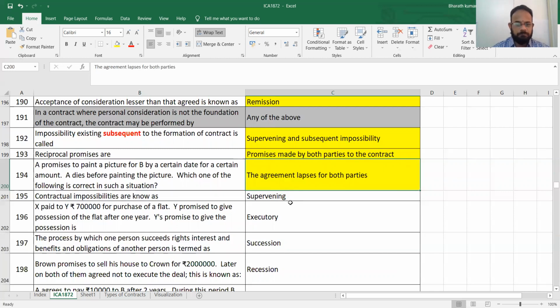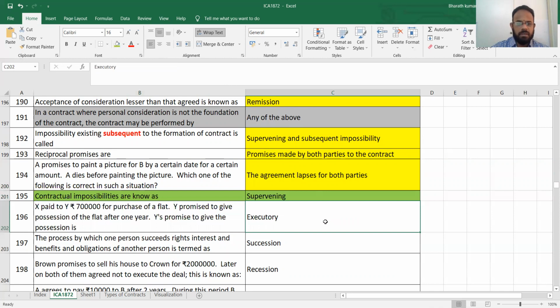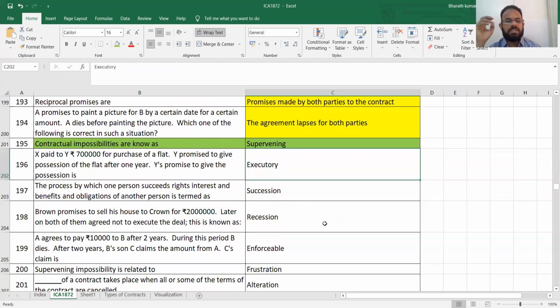Agreement will lapse. Contractual impossibilities, otherwise called supervening impossibilities. Maybe I'll put this in green color. They may quickly ask you this in the examination. X paid to Y 7 lakh for purchase of flat. Y promised to give the possession of flat after 1 year. Is that already executed? No, it is executory. It is yet to happen. So this is a normal term. Completed means executed. Yet to be completed means executory.